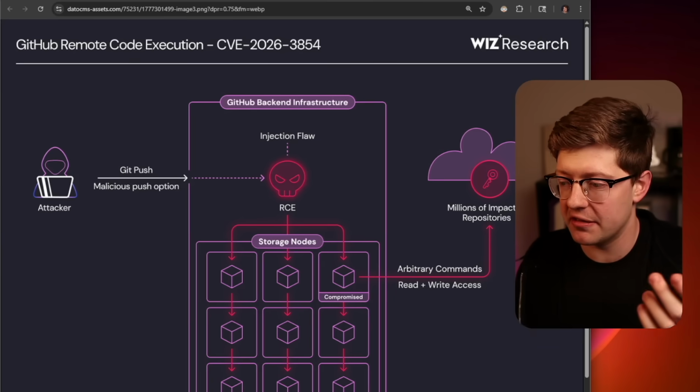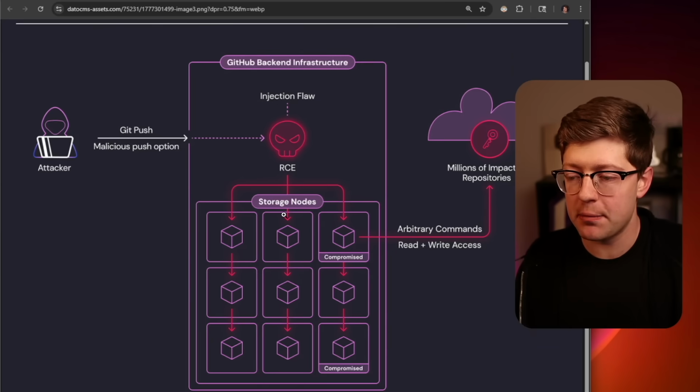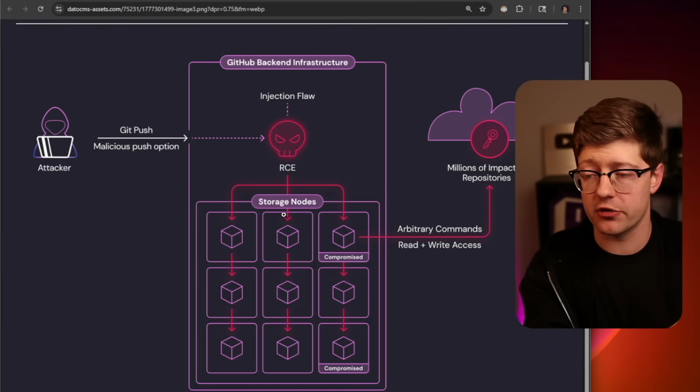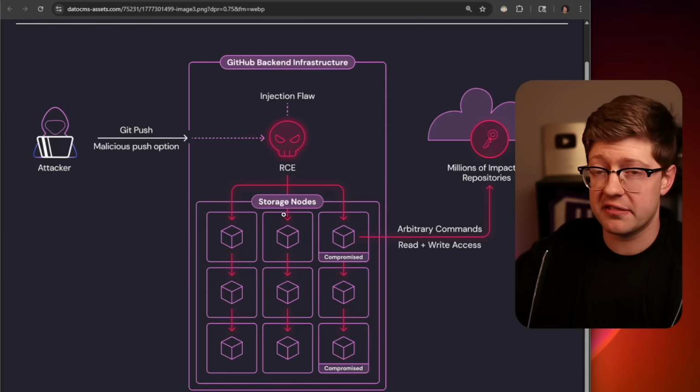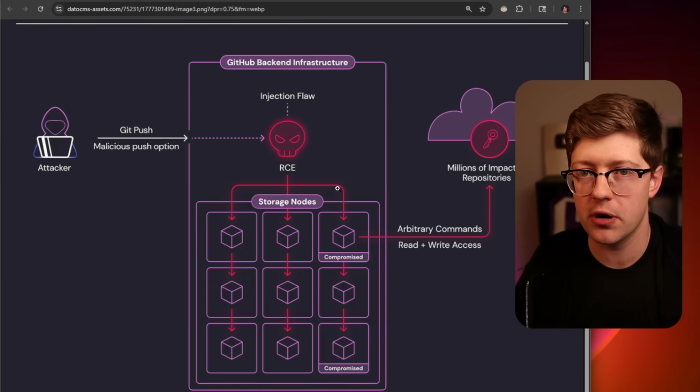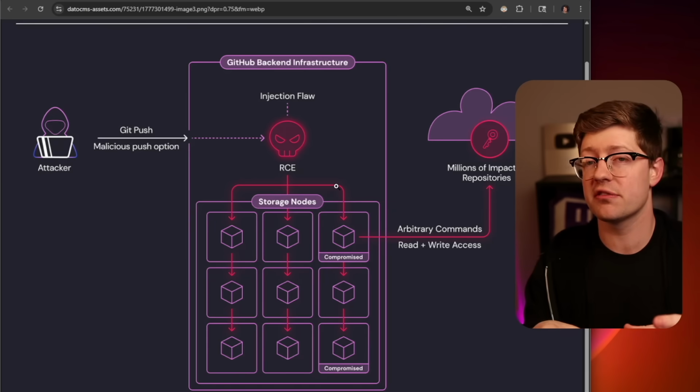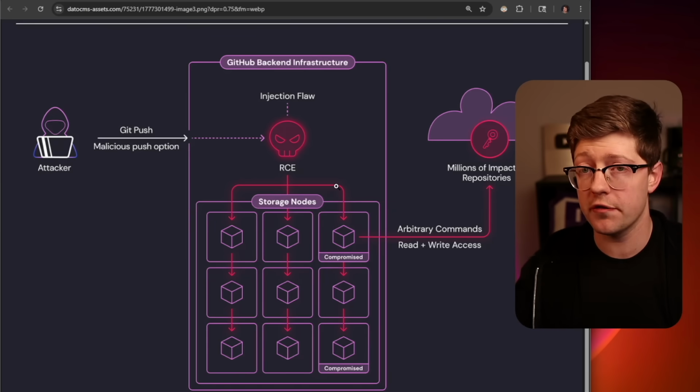Now you may be wondering, who cares? Who cares if they get execution as Git? Git's just a no permission user on the server, right? What they actually found is because of the way that Git is set up, the user is able to access not just your repos on the server, but also every other repo on that server. So if you have maybe a private repo that lives in a certain Git server, that Git user that they landed as is able to read all of the storage nodes on that device, completely bypassing the ability for someone to mark the repo as private.